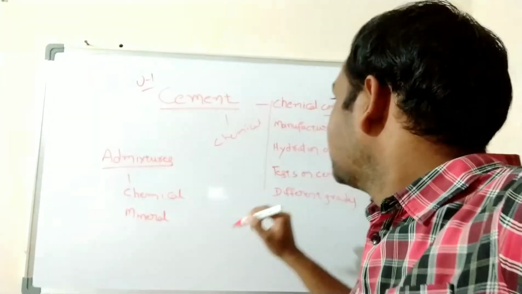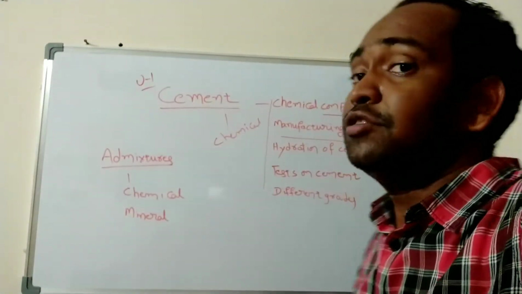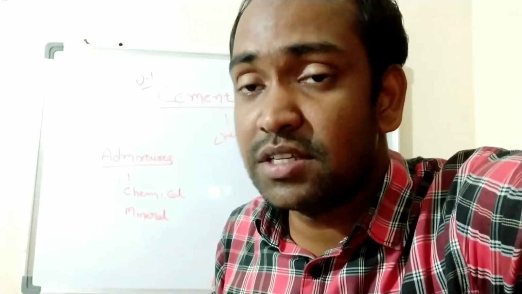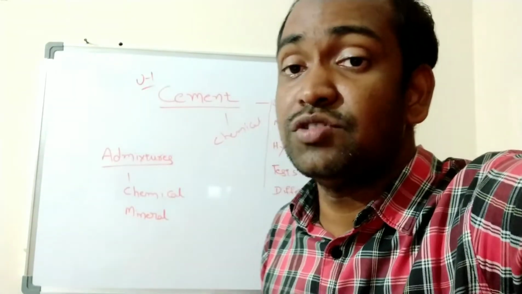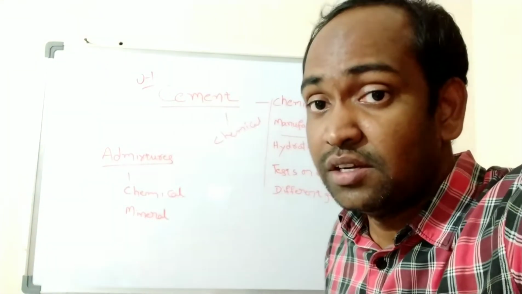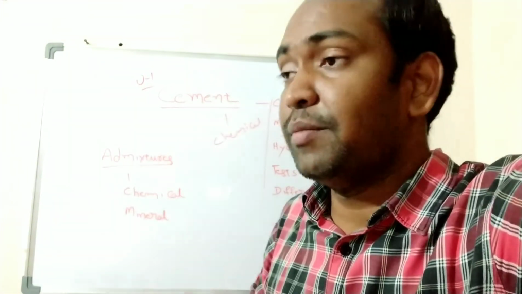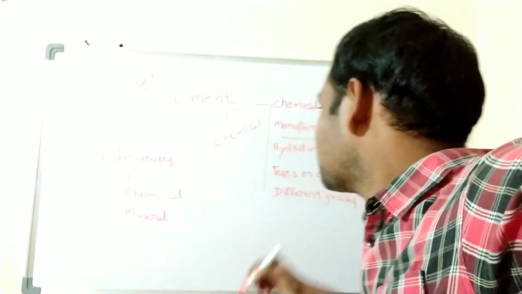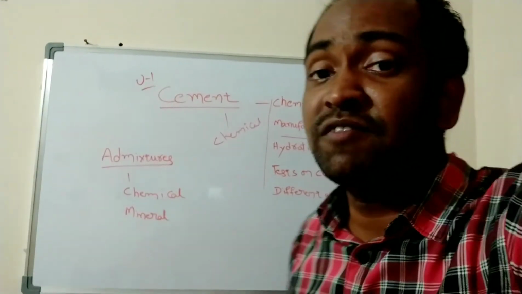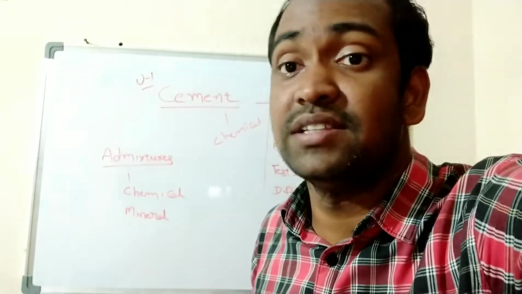The next one is the manufacturing of cement. How do we manufacture cement? Generally, cement is manufactured using limestone as a raw material. By using limestone and water, how can we manufacture cement? Cement is manufactured in cement manufacturing industries or plants.